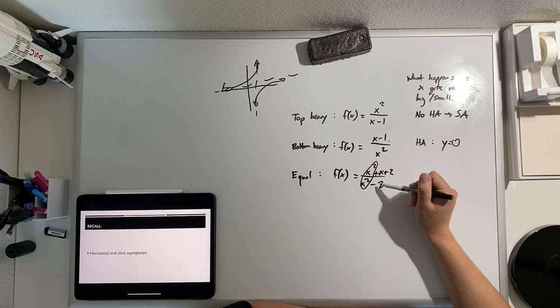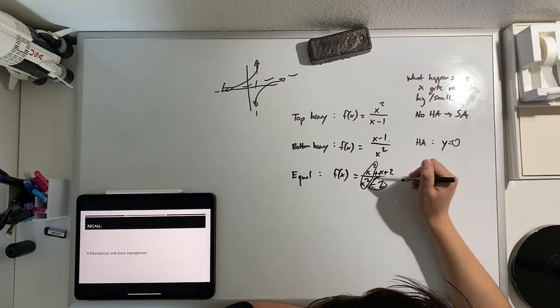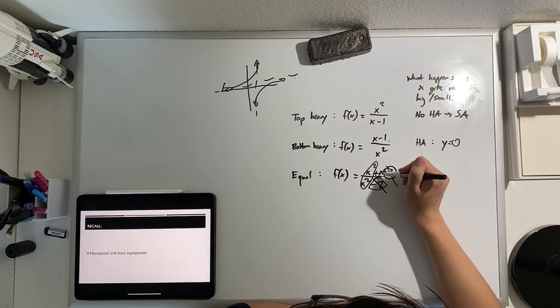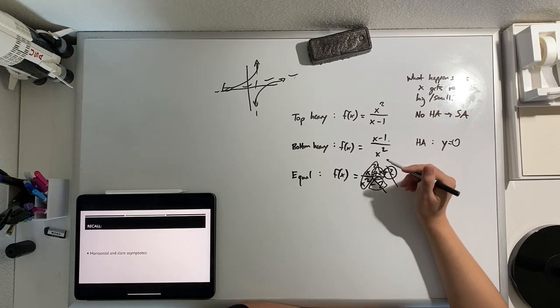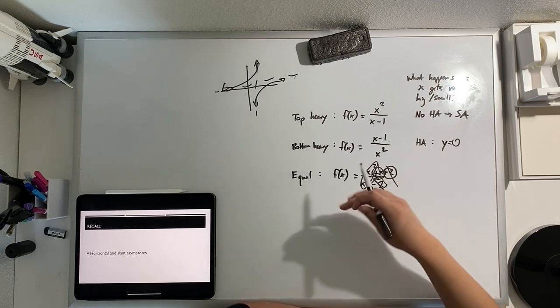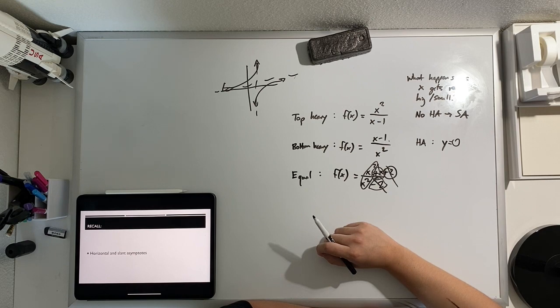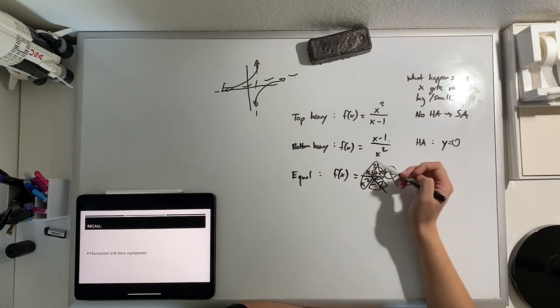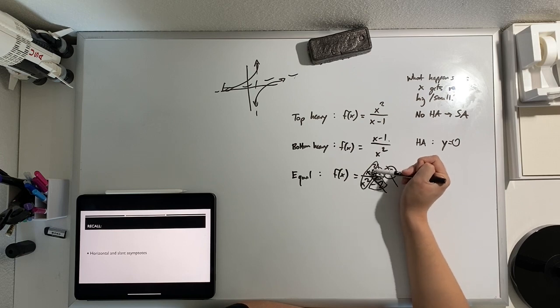As we get larger and larger, once we're talking about billions and trillions and even larger, does minus 2 make much of a difference? Not really. Does plus 2 make much of a difference? Not really. And even this plus x stops mattering at a certain point. I mean, if you have a billion squared plus a billion, that extra billion doesn't make much of a difference. And so what value is this entire function approaching? Okay. Well, this is just going to be 1.